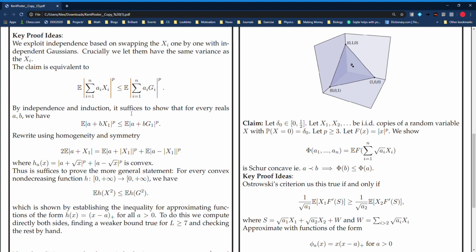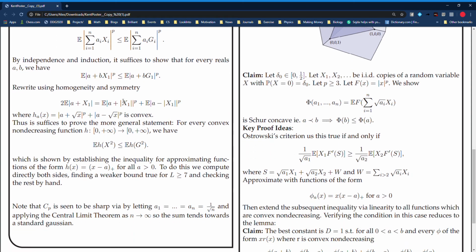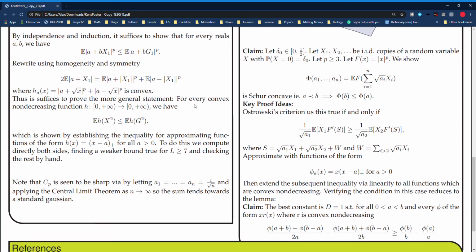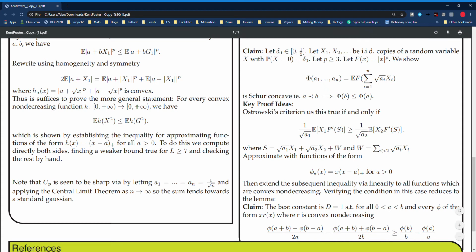So by independence and induction, we consider inequalities of this form here, where via independence we hold the first n-1 of these constant, and same for the Gaussians. And then we look at the behavior of just one of these random variables, where a represents the sum of the other n-1, and b is the coefficient of X_1 or G_1. So we can rewrite this cleverly using homogeneity and symmetry, and this turns out to be a well-known function that's convex. And so then we prove the more general statement, where if we have some convex non-decreasing function on the positive orthant, then we have this type of inequality here.